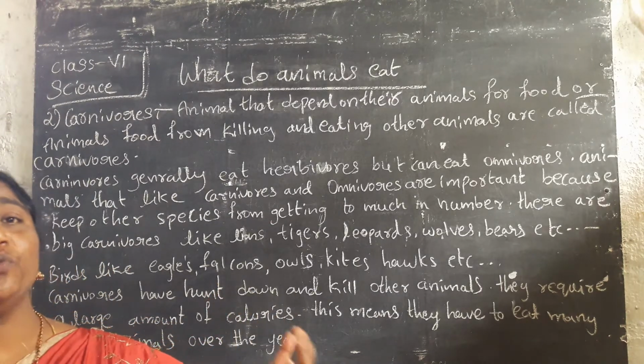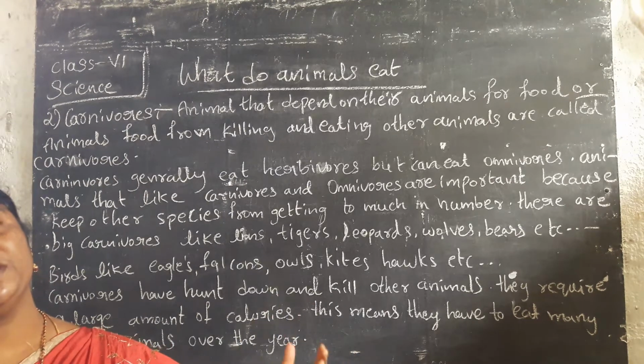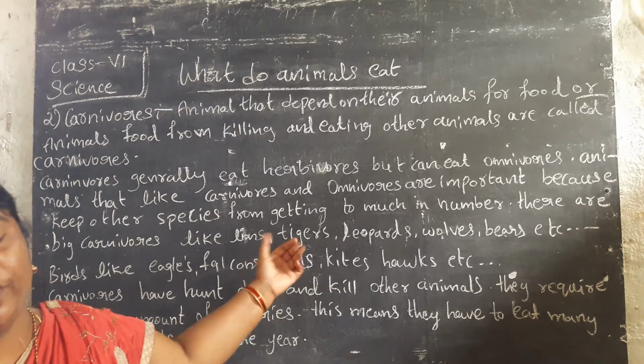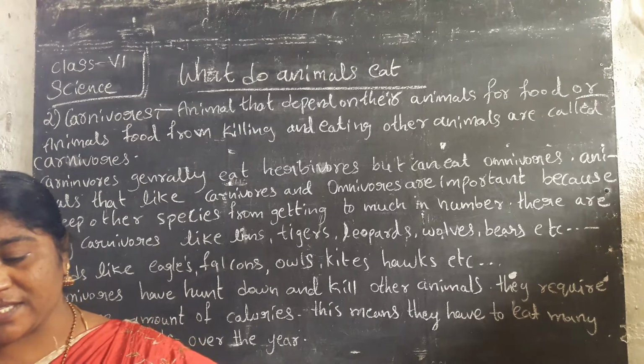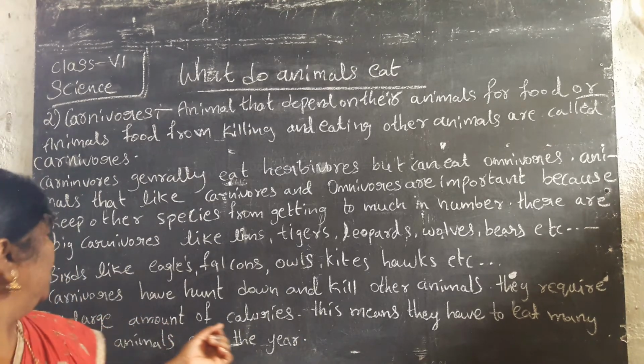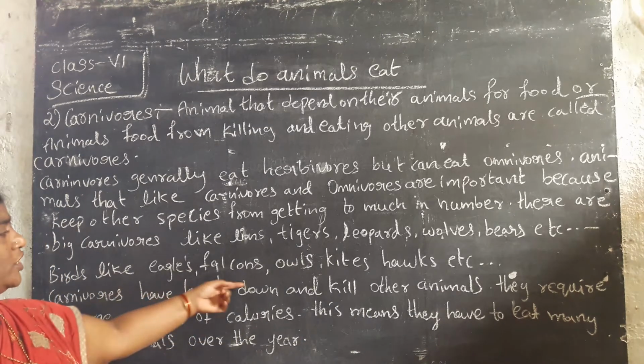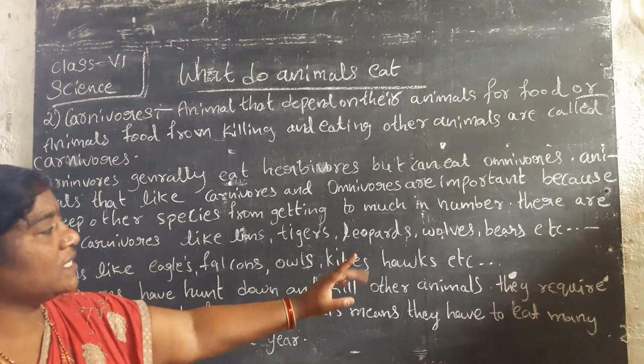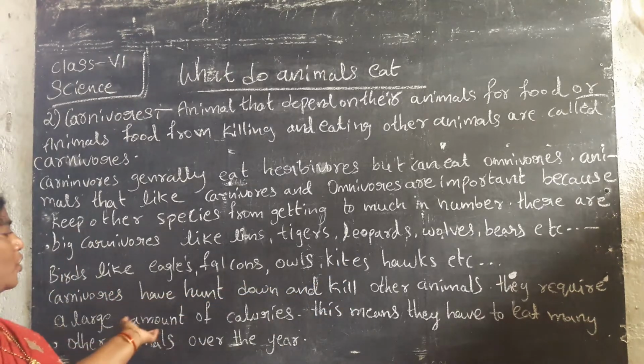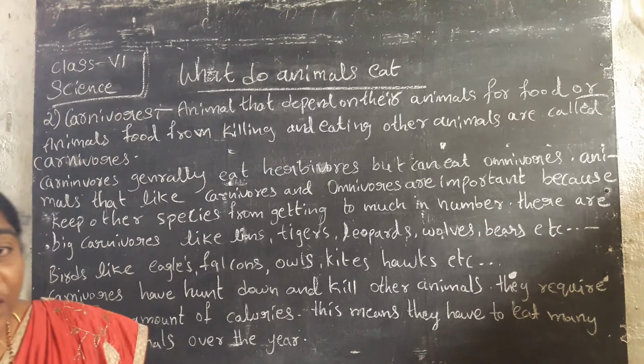Why? Because carnivores hunt down and kill other animals, and they require a large amount of calories.